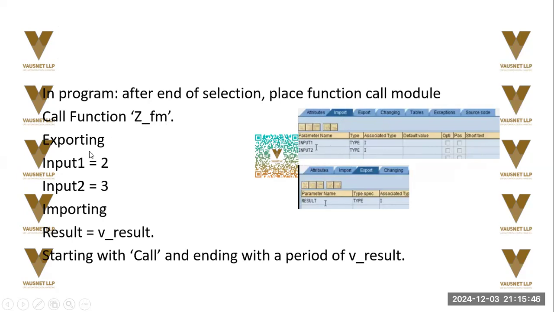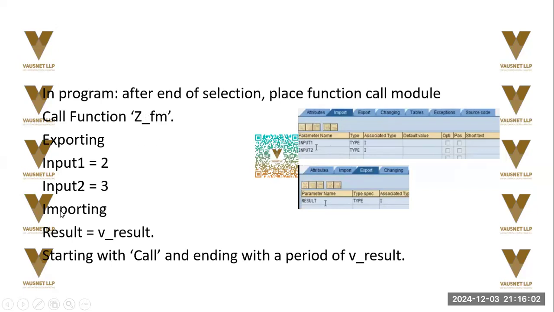Exporting, this is the syntax: exporting input 1, input 2. So input is getting transferred to this function module. It will get processed over here. Okay.